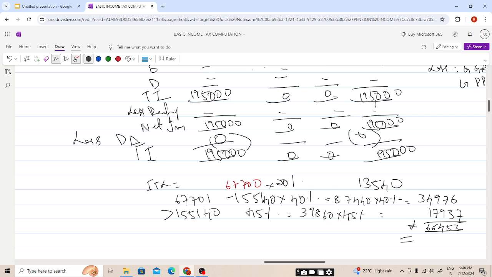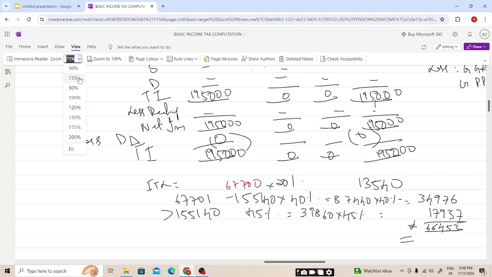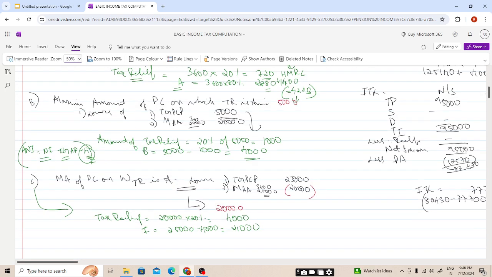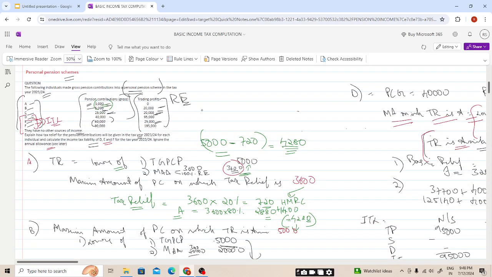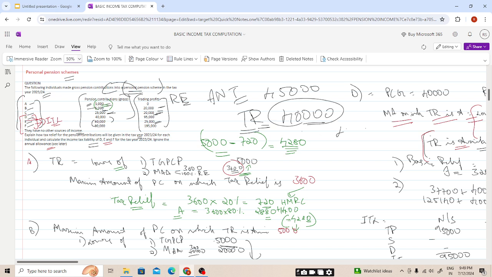By solving these questions, question number 2, students, we had a good idea of the maximum amount on which the tax relief is available, then the method of obtaining the tax relief, and in the case of ANI we will be using the gross pension contribution. But when increasing our band, we see the maximum on which tax relief is available. If our contribution is 45,000 but the tax relief is only 40,000, the band will increase by 40,000.